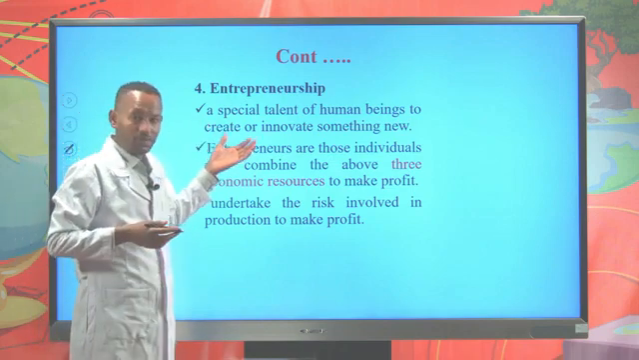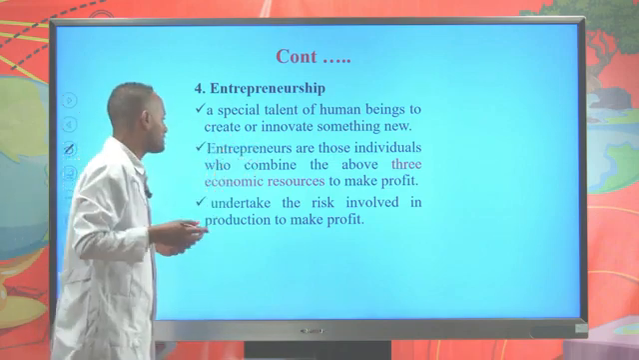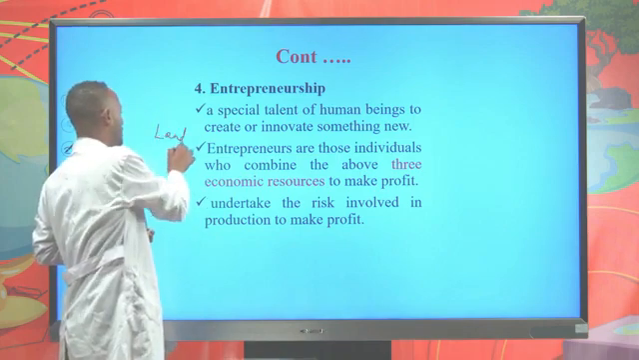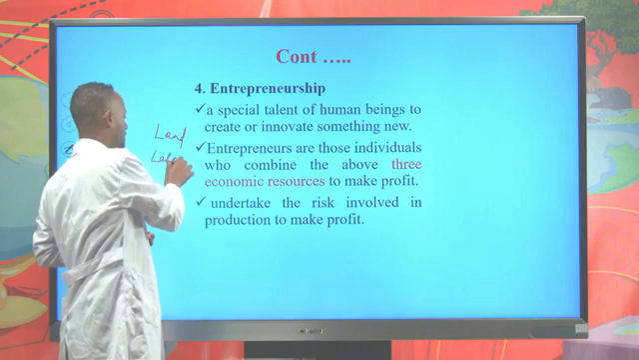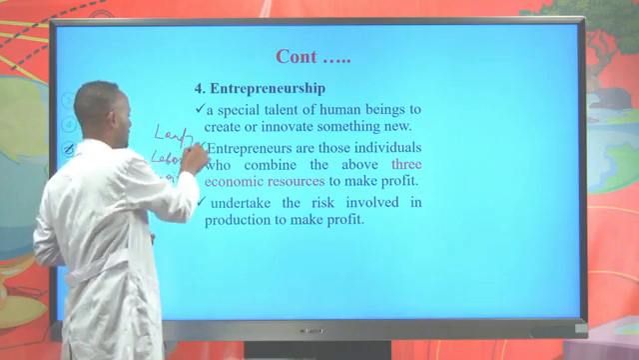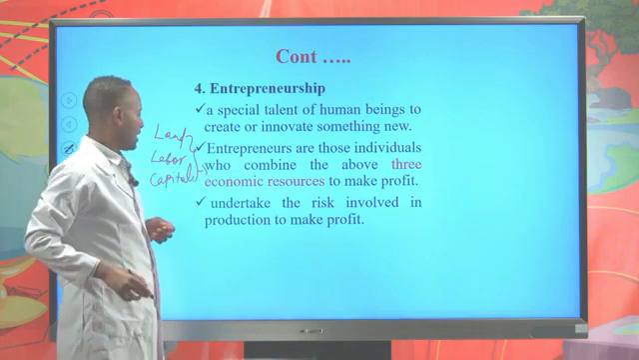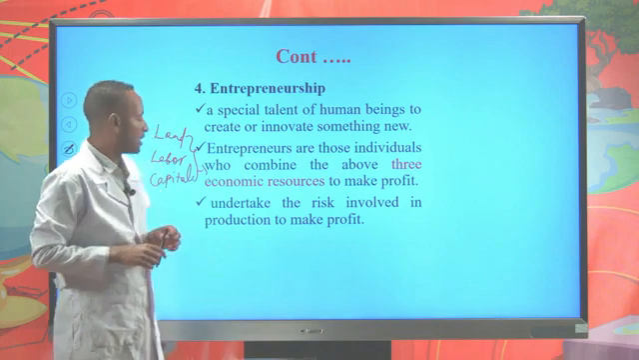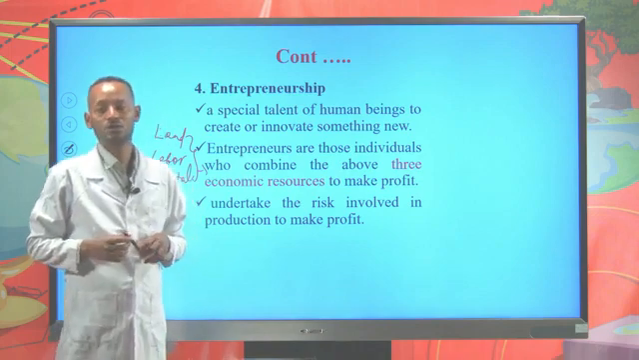Entrepreneurship is a resource that combines the three economic resources called land, labor and capital together to make profit, or to make business simply. And entrepreneurs are the ones who undertake the risk involved in production to make profits.